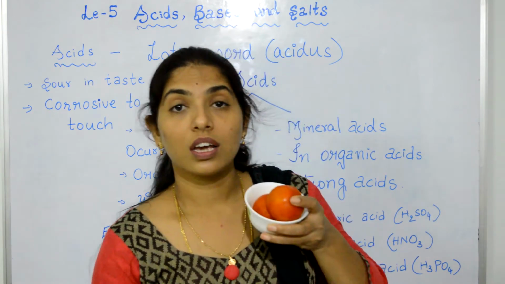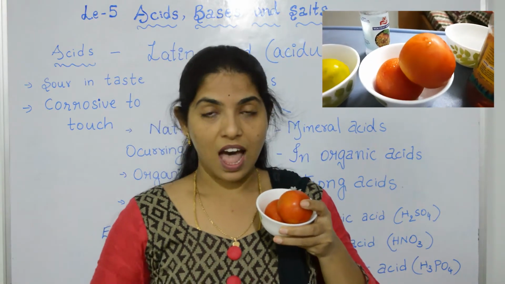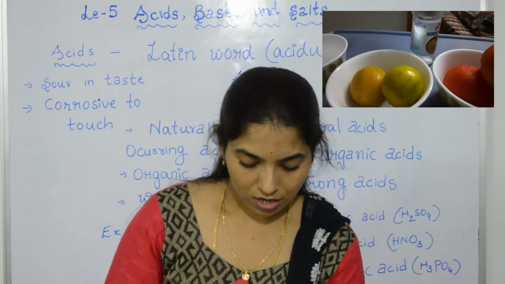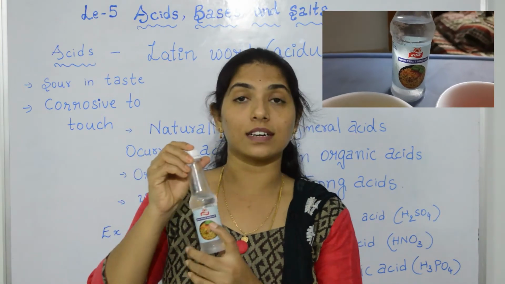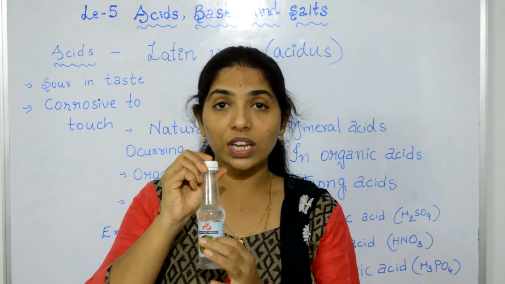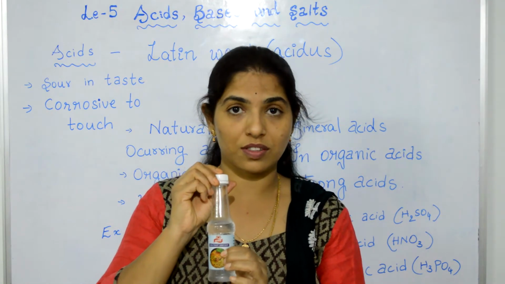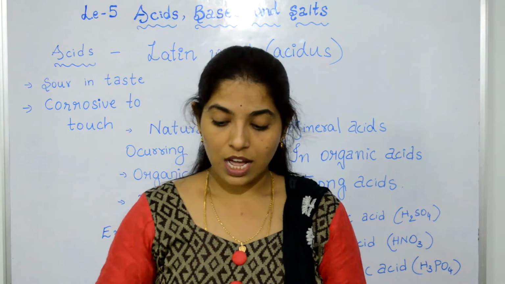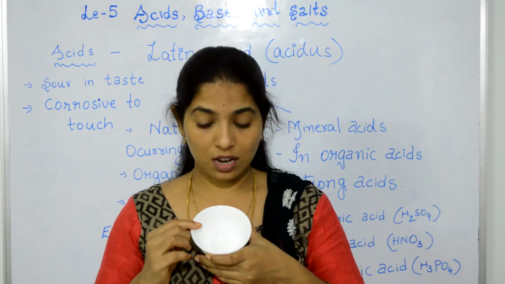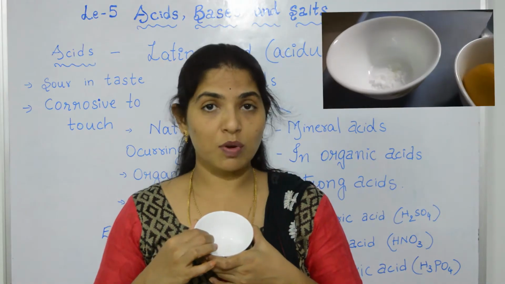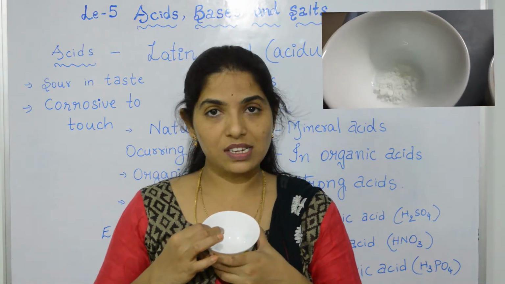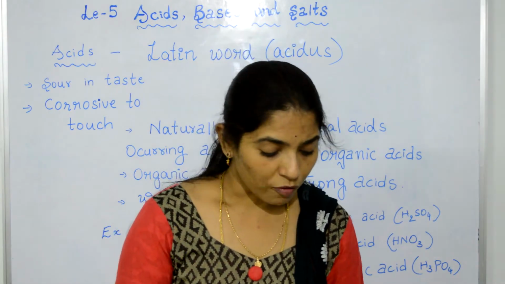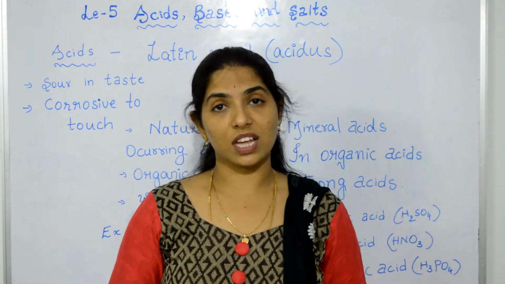Now, here are some tomatoes and here are some lemons and this is vinegar. So, what is the taste of these three foods? They taste sour. Now, the last one is baking soda. It tastes bitter. So, why do these food items taste different?